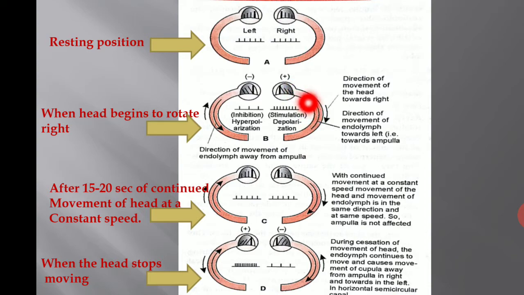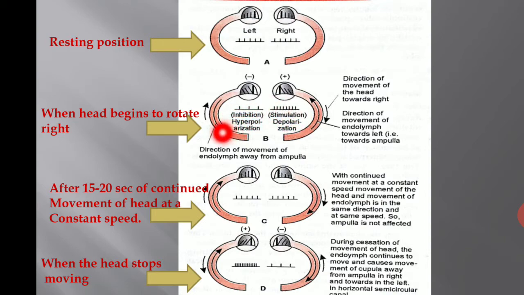On the right side you can see that due to movement of the endolymph there is a backward movement of the cupula, so the stereocilia move towards the kinocilium. There is stimulation and it leads to depolarization, so there is an increased action potential frequency as compared to the left side.